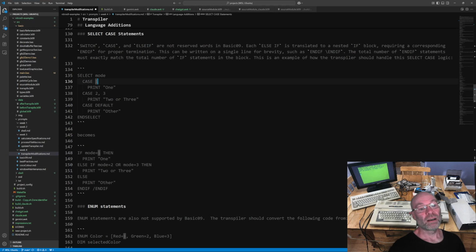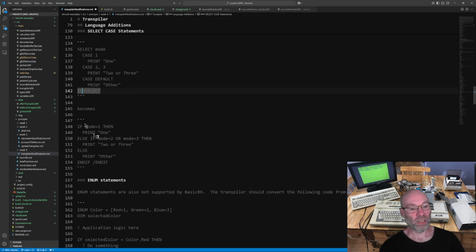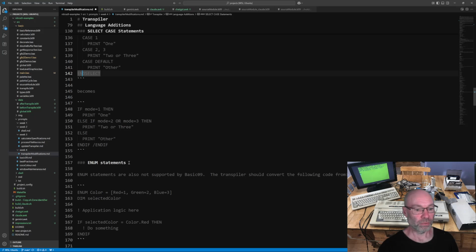So I've added in a select syntax. You can select off of a value, and then you can put case 1 and it'll do that logic, case 2 or 3 it'll do that logic, and then it also has a default, so if the value doesn't match any of those values that are specifically defined, it'll do that last line, and then we have an end select. And then the transpiler will take that and convert all of that into proper Basic09 code.